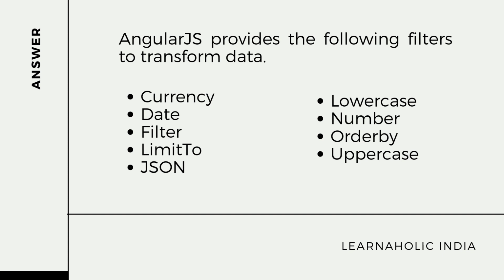Next is lowercase. This filter converts a string to lowercase. Next is number. It formats a number as text. The next is orderBy. It enables us to sort an array. By default, sorting of strings happens alphabetically and the sorting of numbers happens numerically. It also supports a comparator function where we can define what will be counted as a match or not.